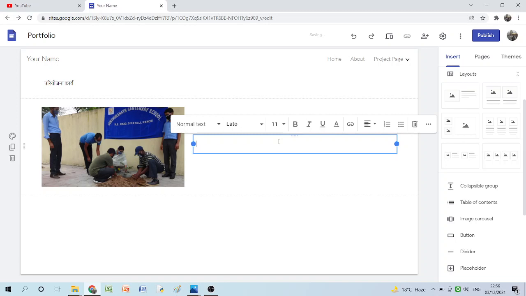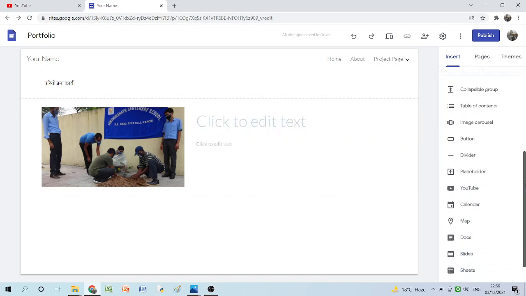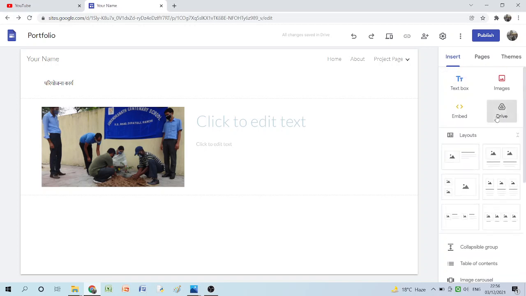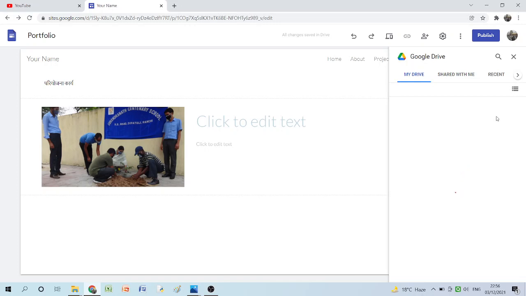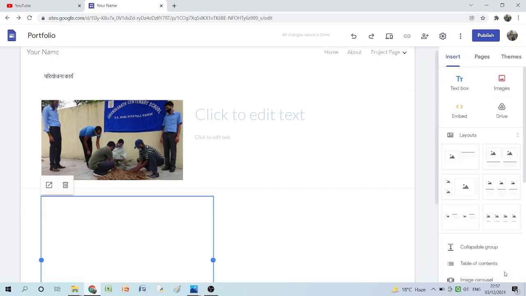Suppose in a project you have a PDF file, then in the insert option you will get the option of Drive. Once you click on the Drive option, you will get all the files which you have uploaded in your Google Drive. Suppose this is one project which is in a Word file. I want to insert it. Click on that file, click on insert, and that file will be inserted.